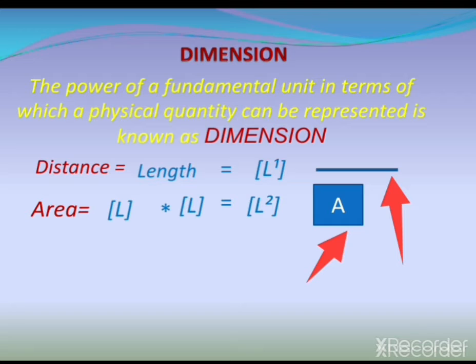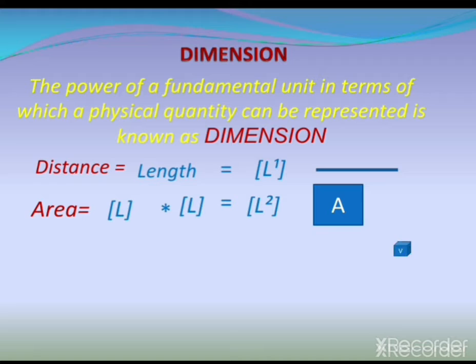Okay, so here the space is occupied in 2 directions by the object A. So therefore, we have got the dimension of this object as L square. L square means 2 is the power over the fundamental unit L. Therefore, 2 is the dimension, and this dimension means this body is spreading over the space in 2 directions. So that's why area has 2 dimensions.